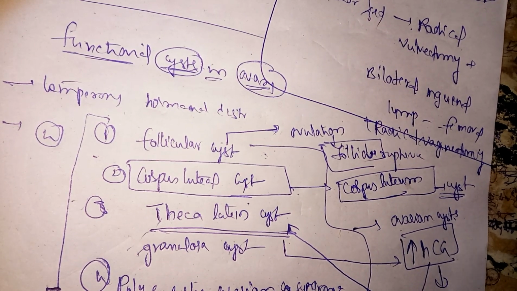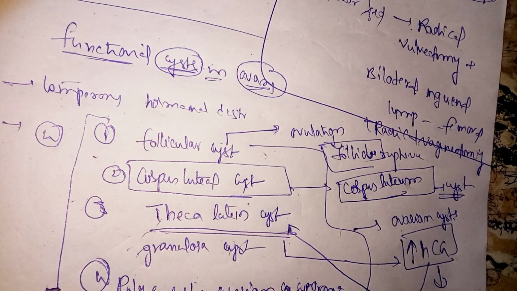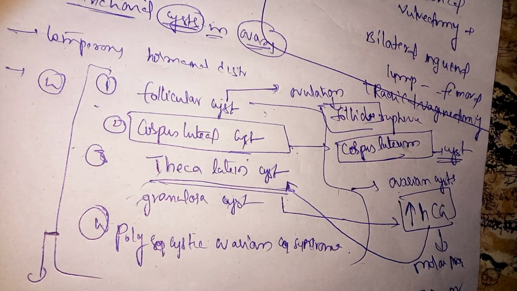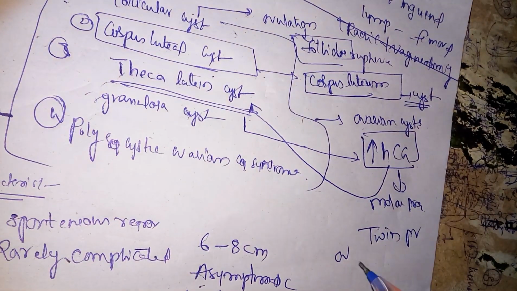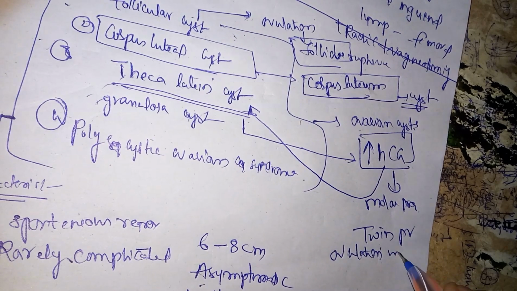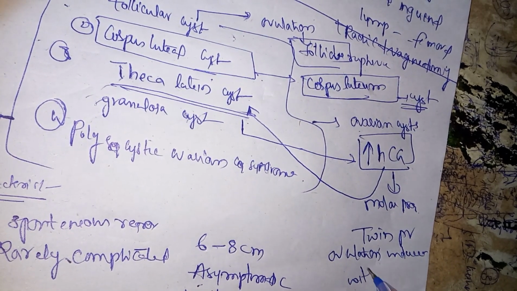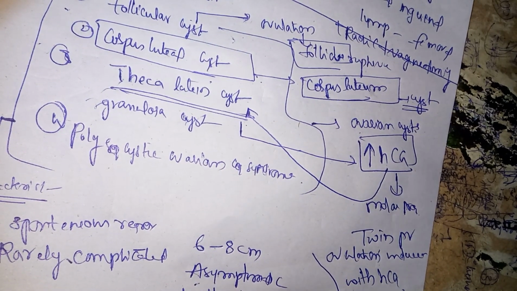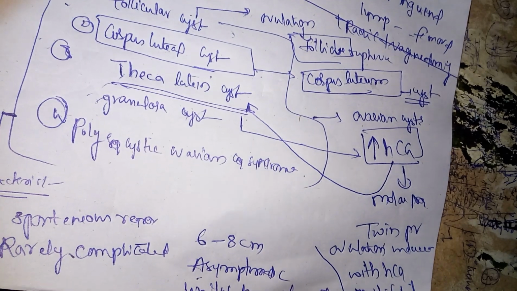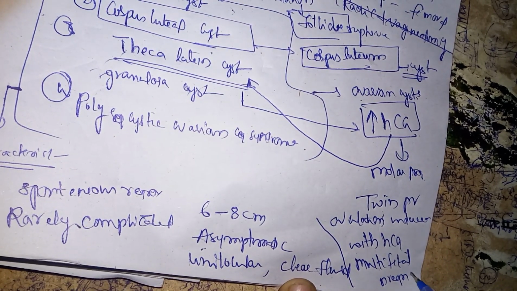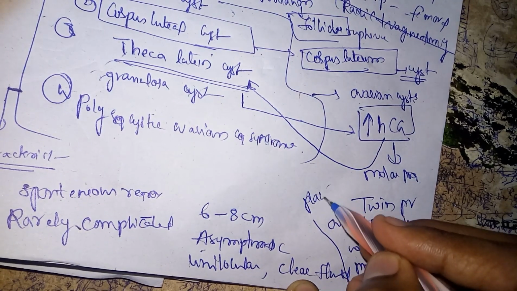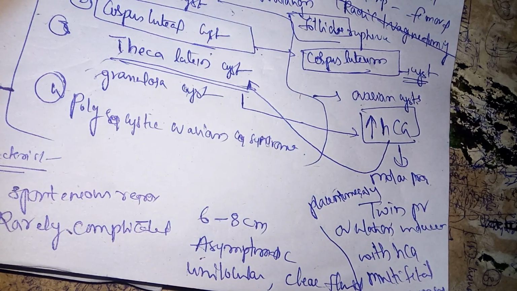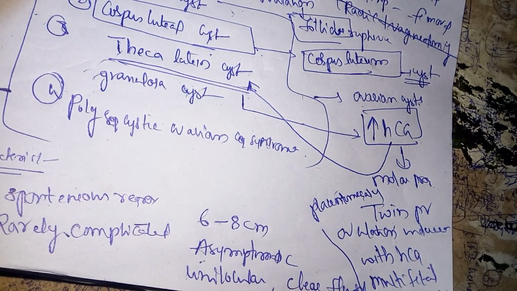Usually in molar pregnancy, twin pregnancy, ovulation induced with HCG, multifetal pregnancy, placentomegaly. In all these conditions, we will see increased levels of HCG, which ultimately results in thecal lutein cyst, right?